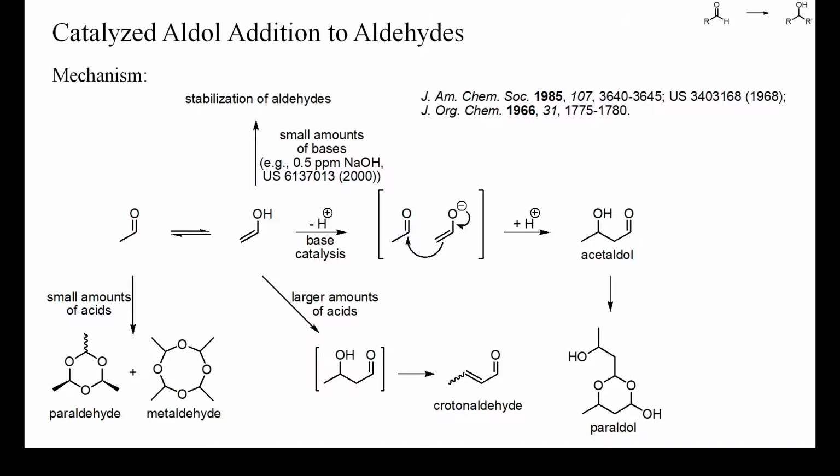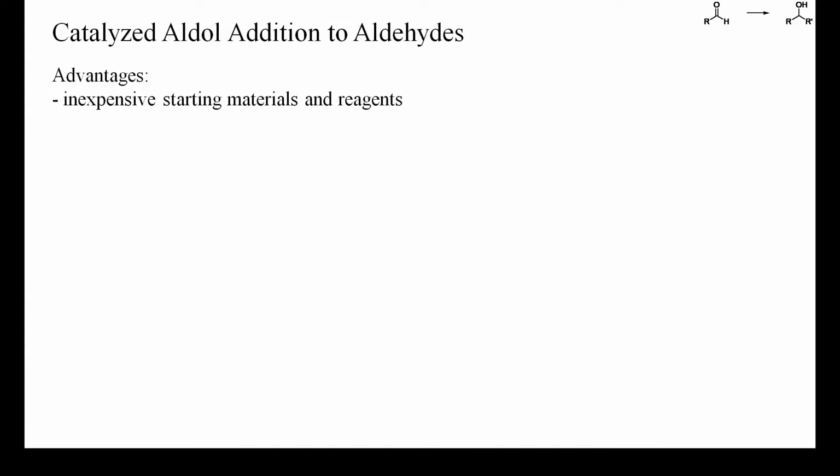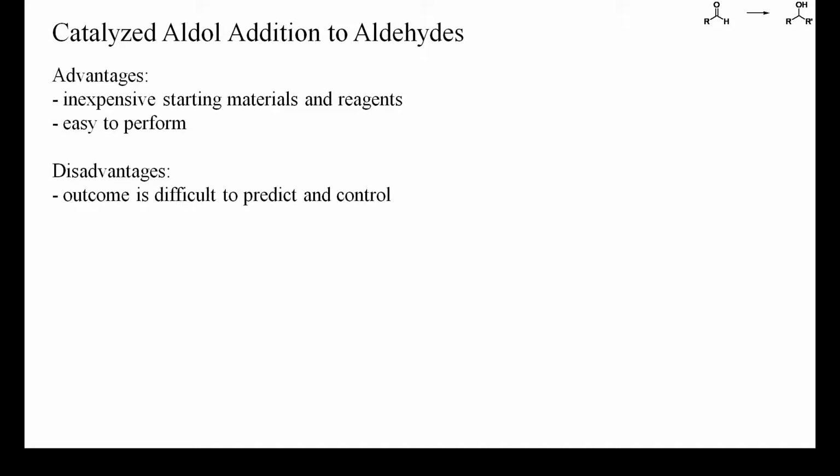Then, alpha-branched aldehydes, such as isobutyraldehyde, are more stable than unbranched aliphatic aldehydes. Nevertheless, before using any new batch of an aldehyde, its quality should be checked by NMR to avoid surprises. Main advantages of the catalyzed aldol addition of aldehydes are that the starting materials and catalysts are readily available and inexpensive. The reactions are usually also easy to perform once suitable conditions have been found. The main problems are that the outcome of these reactions can be difficult to predict and to control. A large number of side reactions can occur and yields are sometimes low.